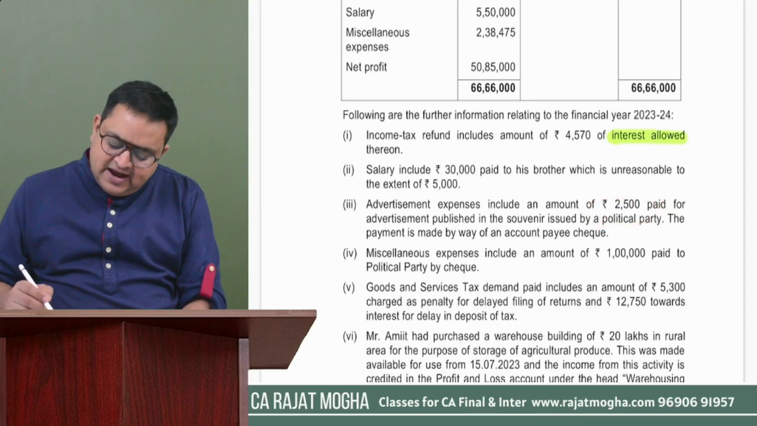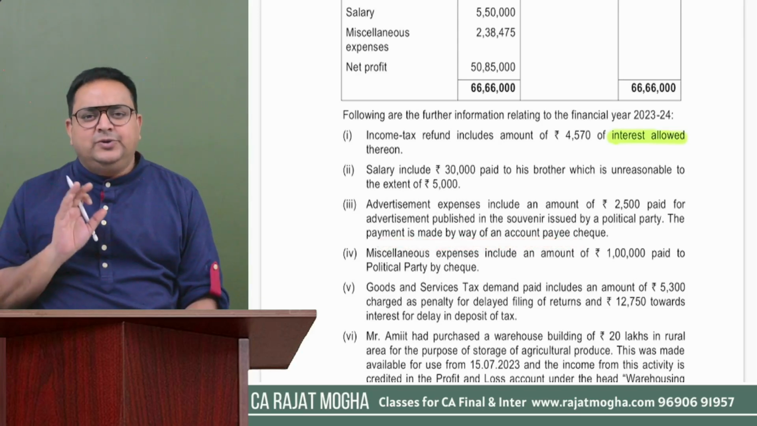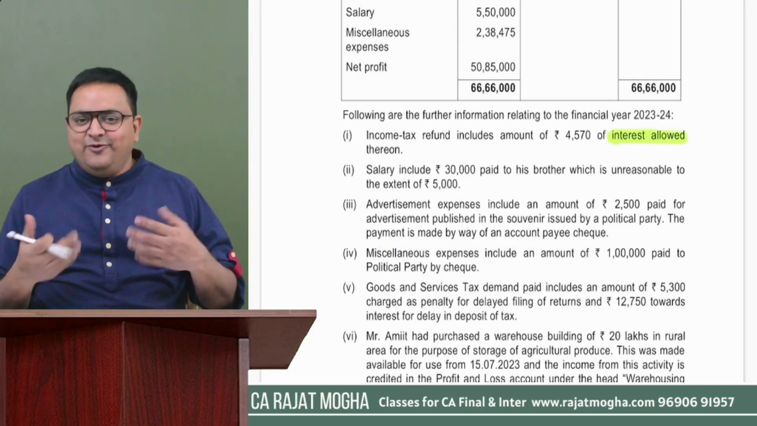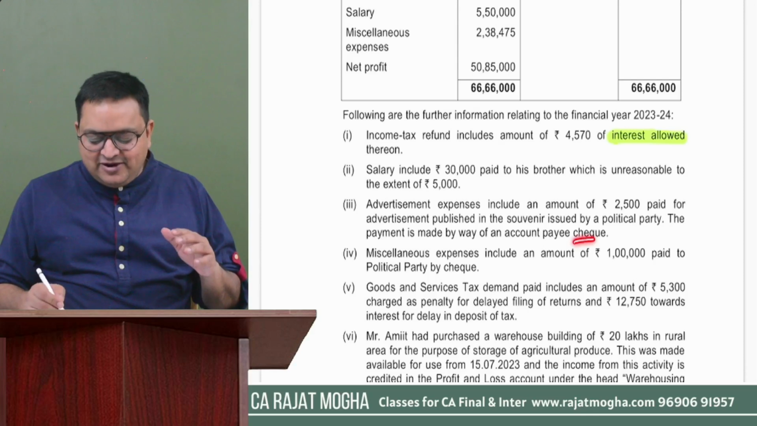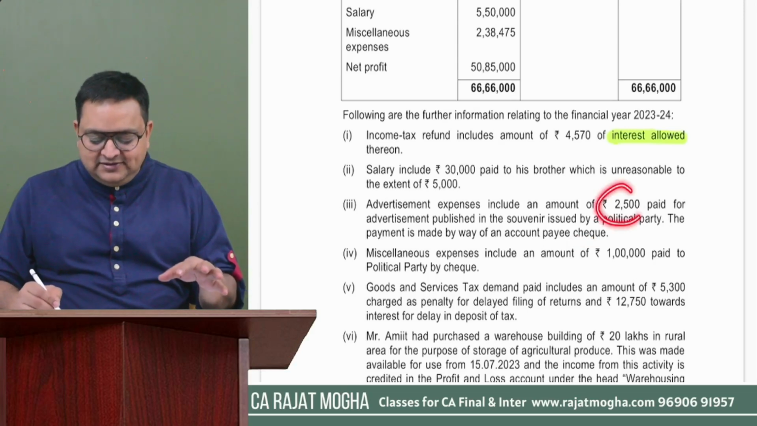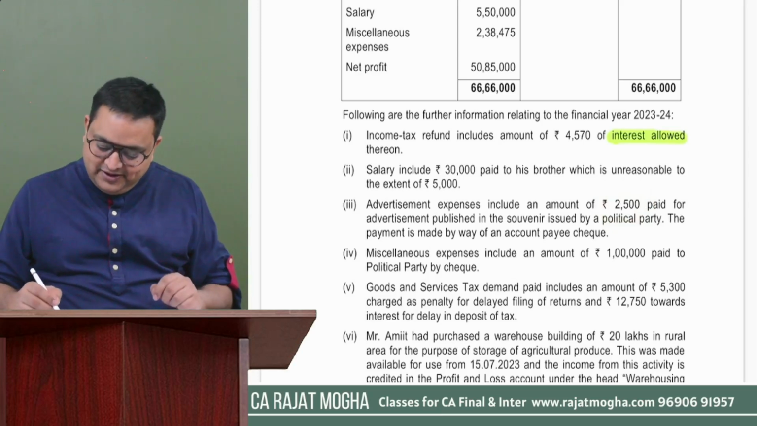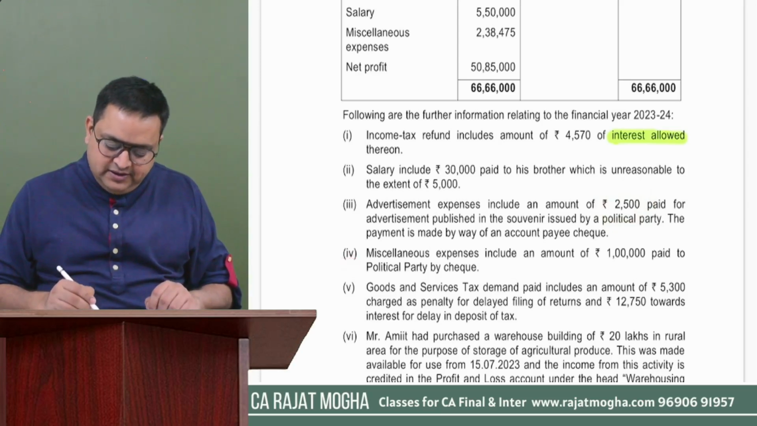Further, they are mentioning that the payment is made by way of account payee cheque. Whatever the mode of payment is, we are going to disallow it, right? Even if it would have been paid in cash, cheque, or any banking mode, at the first instance, we are not going to allow it. That's it. Okay. Fourth point.